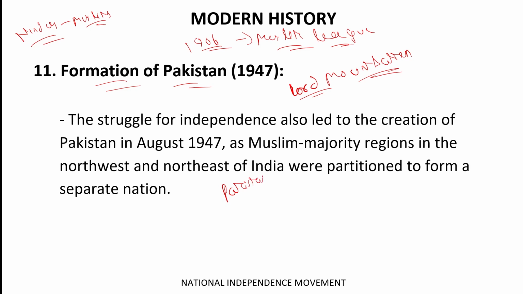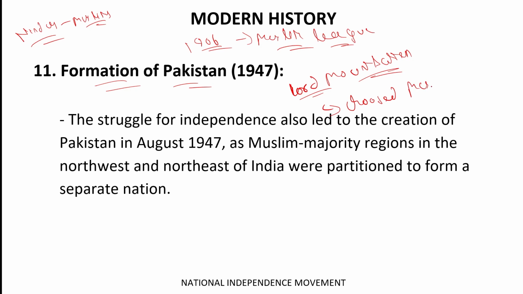Means into areas of Pakistan and Hindustan, which is also known as Bharat and India. So he had a task to divide India into two independent dominions. Got it?